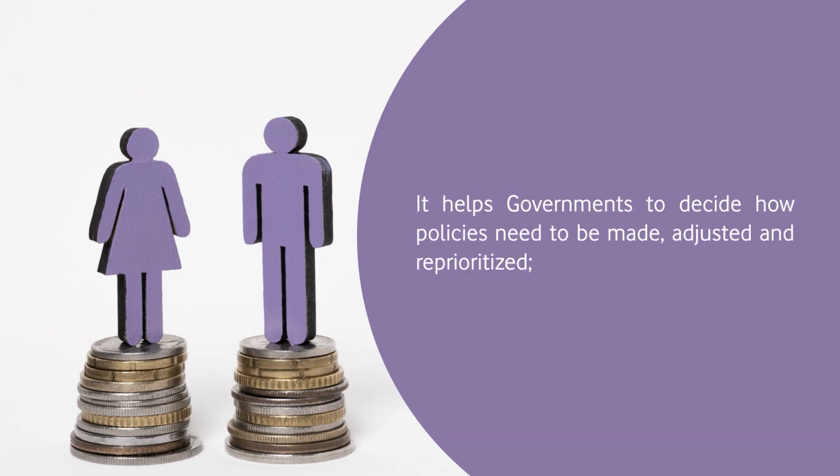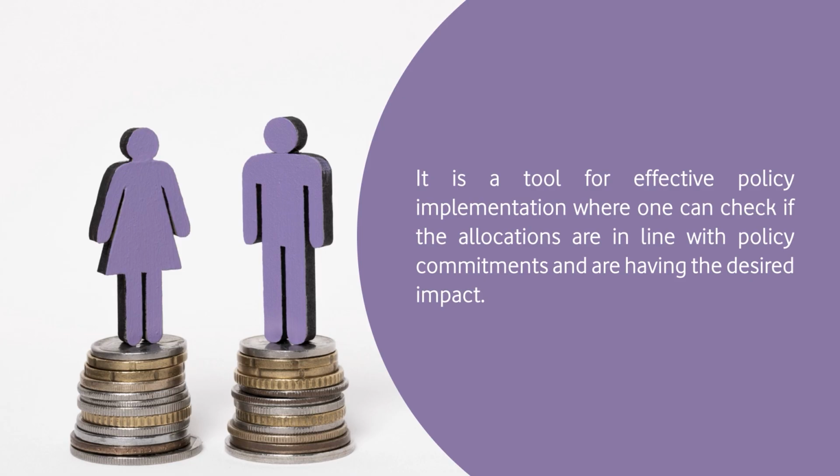It helps the government to decide how policies need to be made, adjusted, and reprioritized. As I have already mentioned, it is a tool for effective policy implementation, where one can check if the allocations are in line with the policy commitments and are having the desired impact.